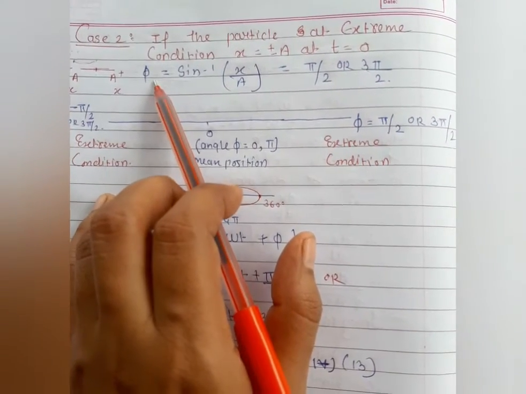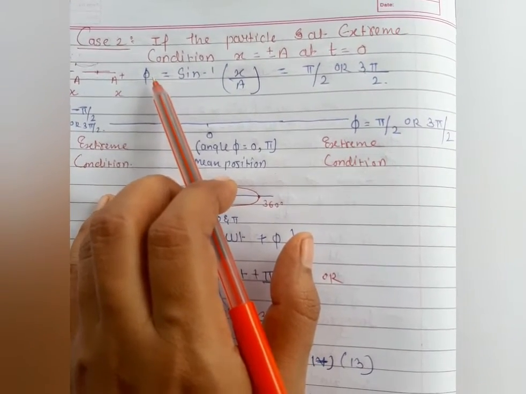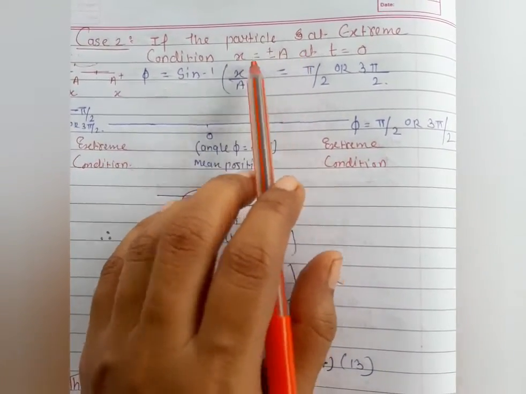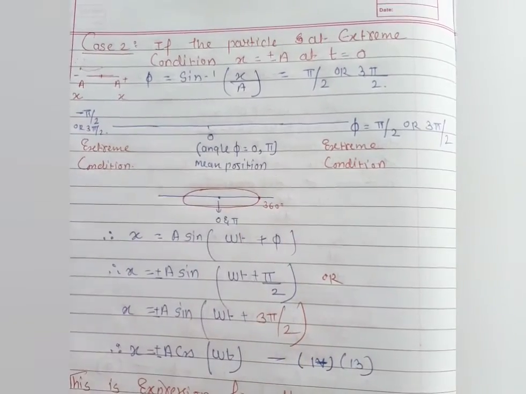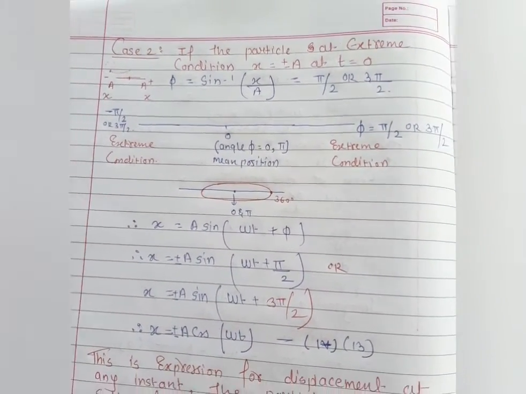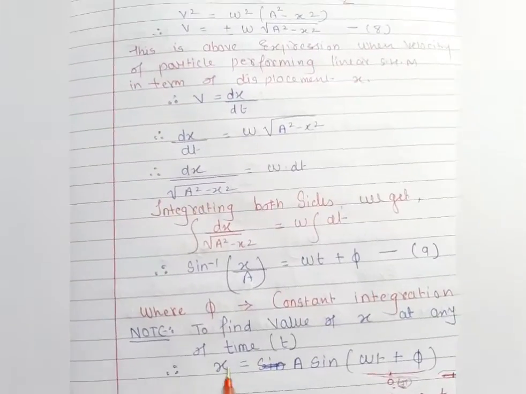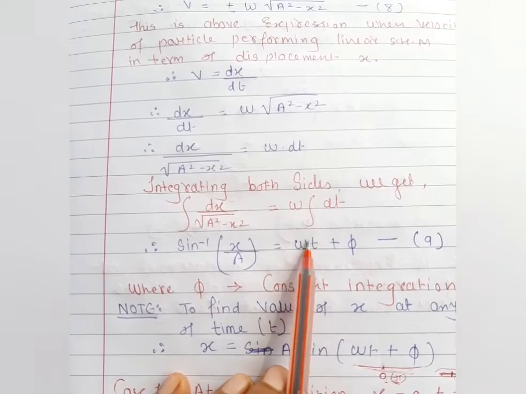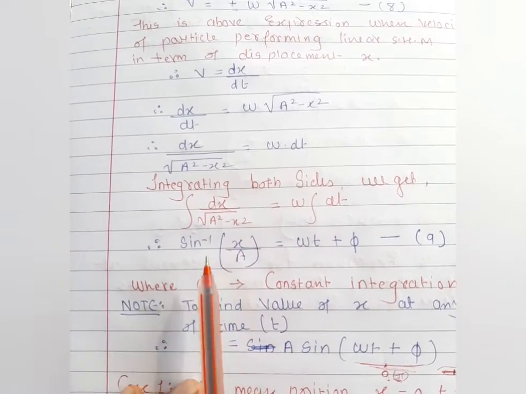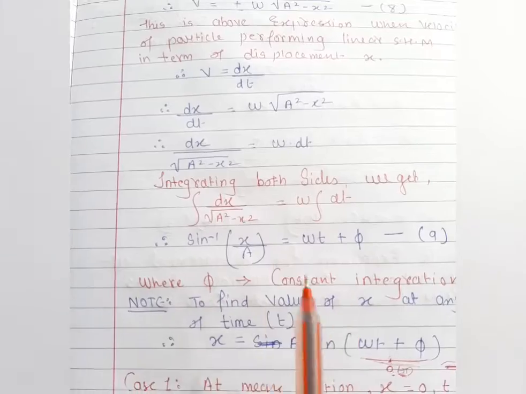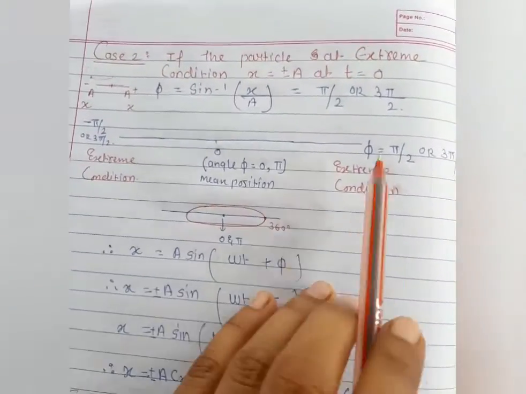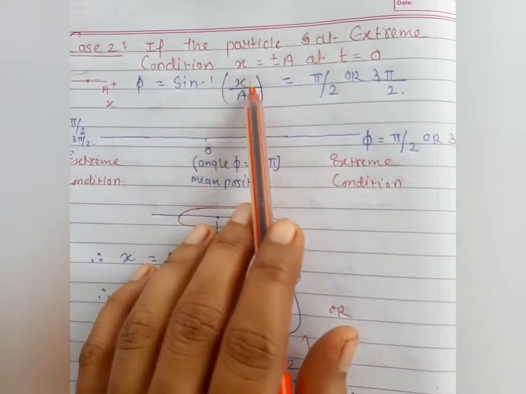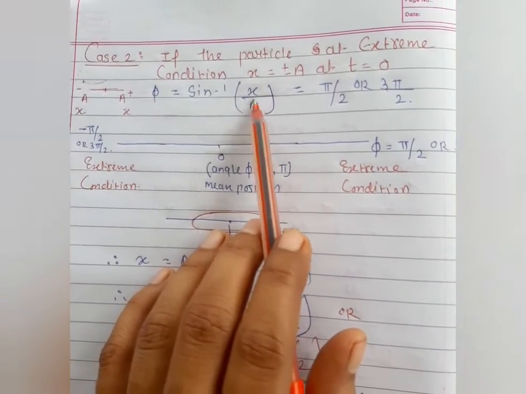So here phi, as you know very well, we are just taking the phi value in that condition. So the value of phi, that is phi is equal to what? Phi is equal to sine inverse x. So when we take time as 0, this term becomes 0, and we take only this term. So phi is equal to, we get this term in equation 9: phi is equal to sine inverse x by a, where for x by a we take the acceleration as positive or negative.